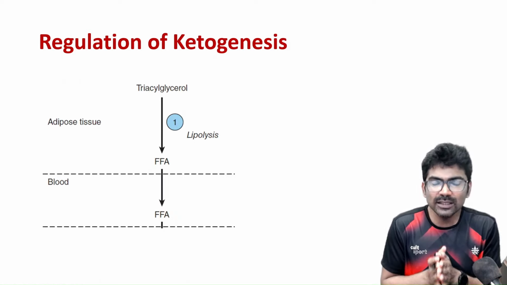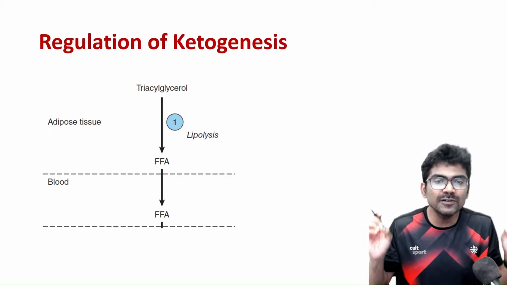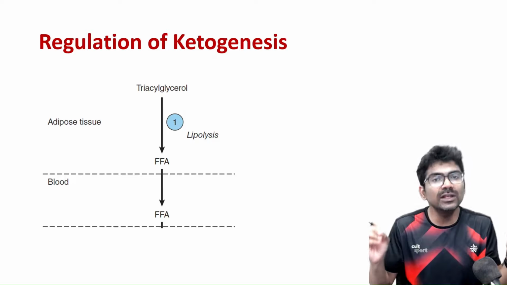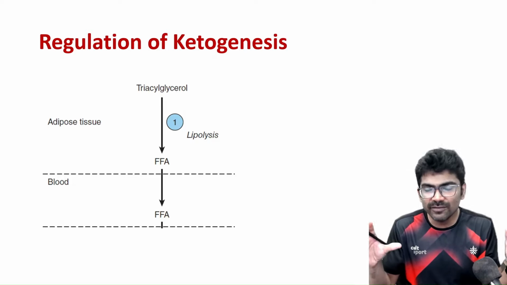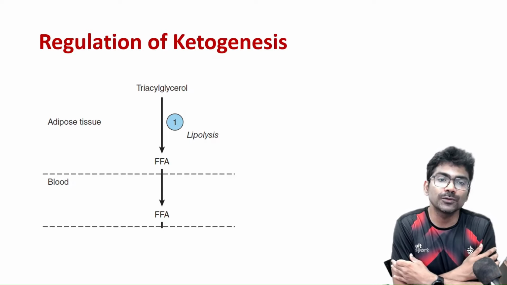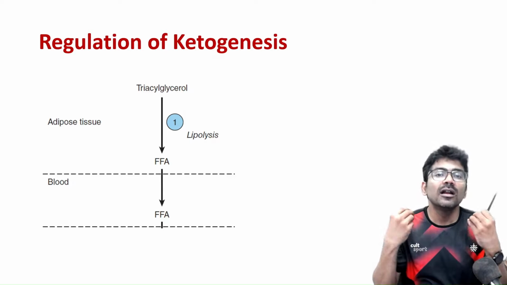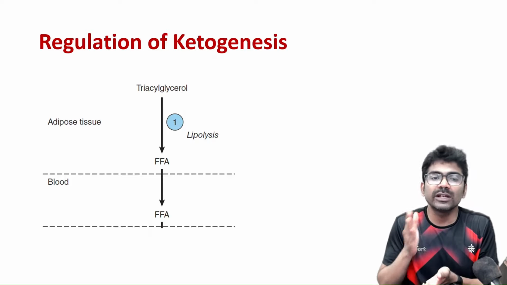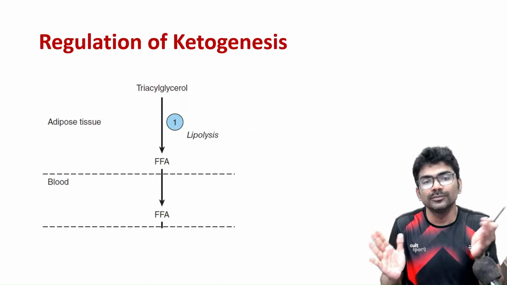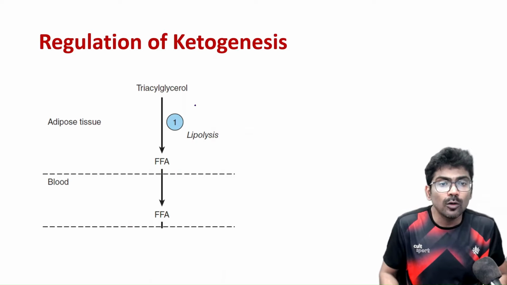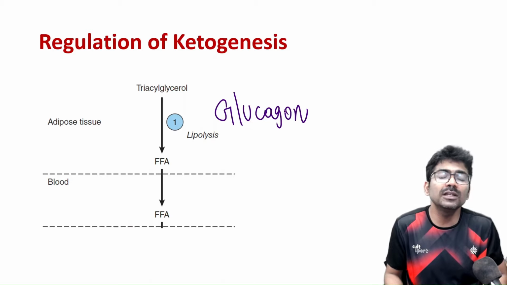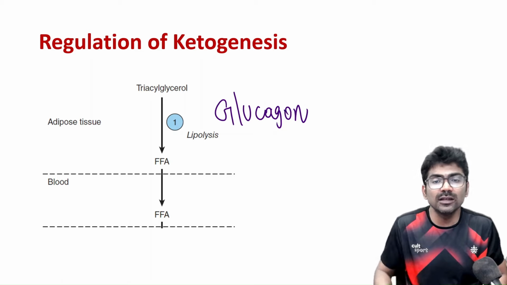What are ketone bodies? These are nothing but partially oxidized fatty acids. So what is the source of fatty acids during starvation? Where are fatty acids stored in the body? Adipose tissues. So adipose tissues contain triacylglycerol. Triacylglycerol has to be broken down, right? You know the hormone glucagon. Glucagon helps in breaking down triacylglycerol.